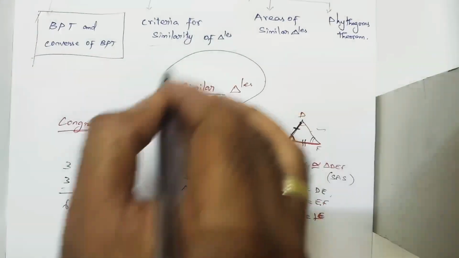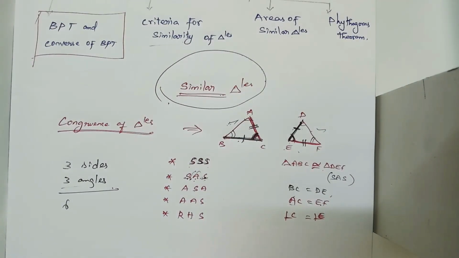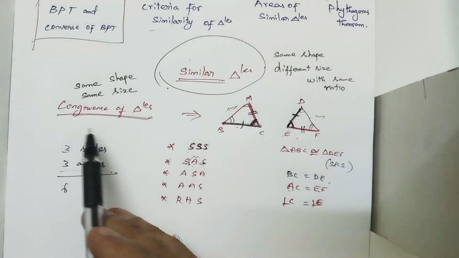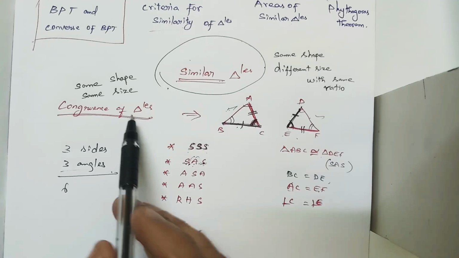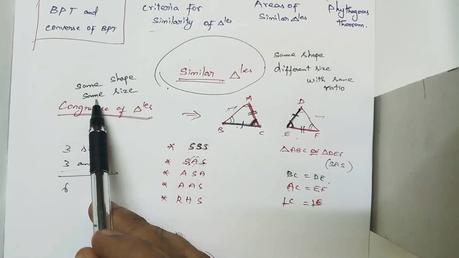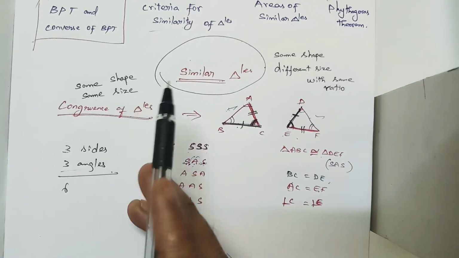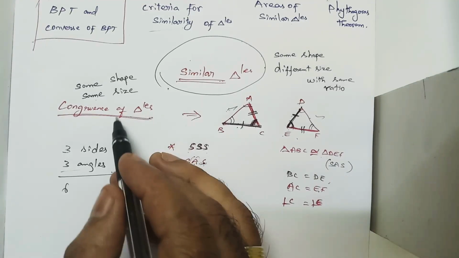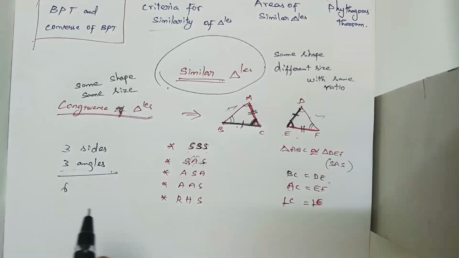Now I am going to take similar triangles. Now we are going to see similar triangles. What is meant by similar triangles? See, congruent triangles mean same shape and same size, right? Same shape and same size. Then it will be congruent triangles.